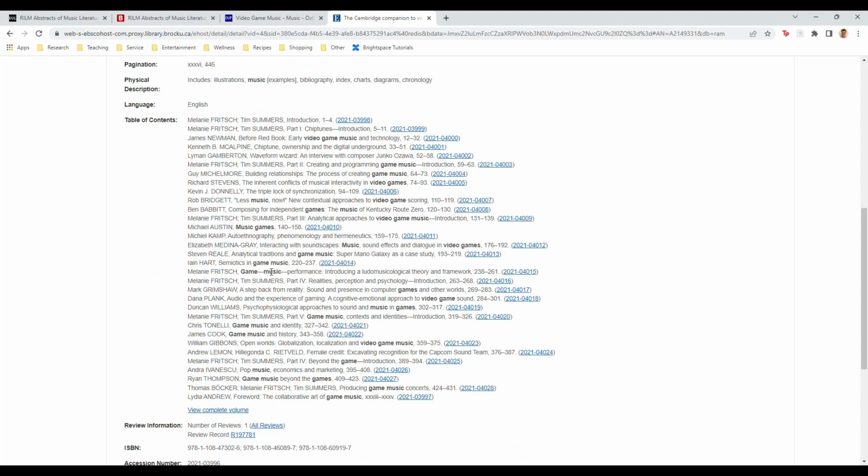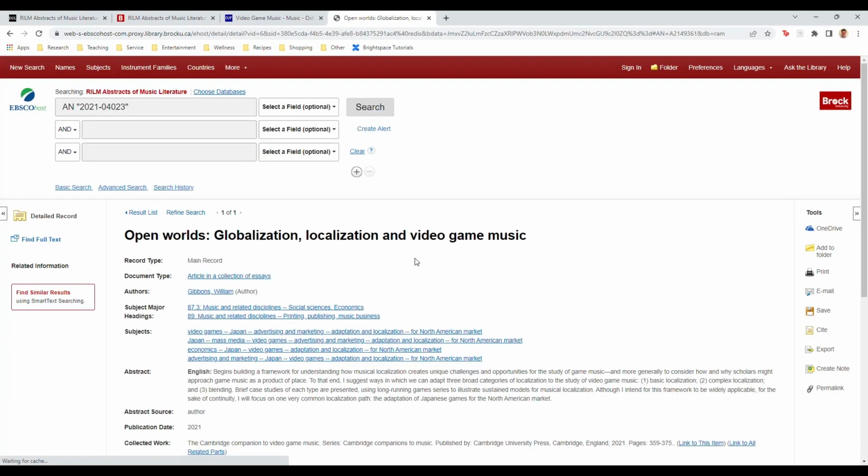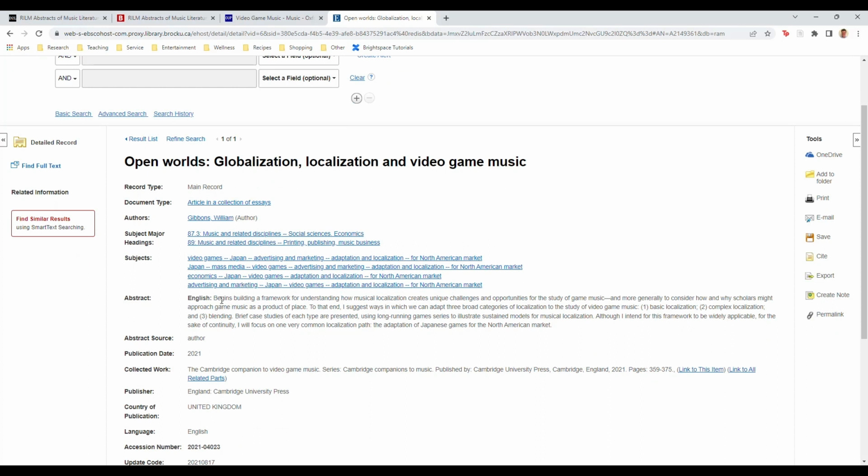See if any of these chapter titles are of interest. If you click on one of these items, you can read an abstract that will tell you more about what the chapter is about. It's okay if the chapter doesn't use Breath of the Wild as an example. You could apply the approach described in the chapter to Breath of the Wild.